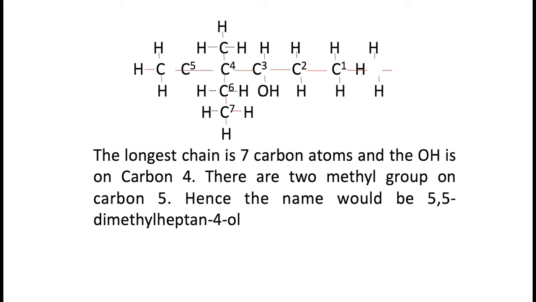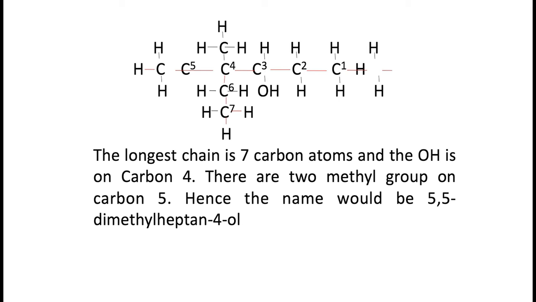Then we find where is the position of the OH group. The OH group, which is the functional group, is on carbon number 4. So the name becomes heptanol. But if you look at the compound, on carbon number 5, there are 2 alkyl groups.